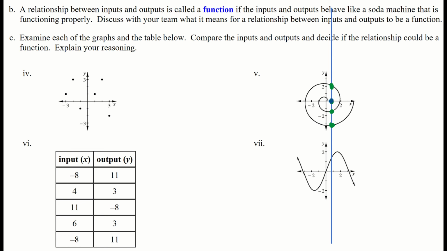And because of that, we would say that this is a fine relationship. In fact, it's a cool looking graph of this relationship, but this relationship is not a function because the number 1 is not consistently and predictably giving me just the same output. While we're here, let's look at the line below. If I look at this line below, this is a cool little curve. But you can see as it goes along, I'm never touching more than one point.